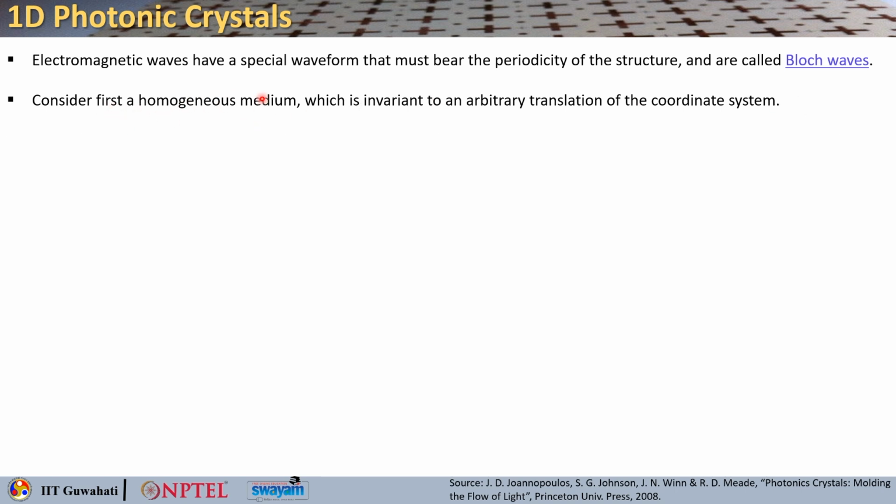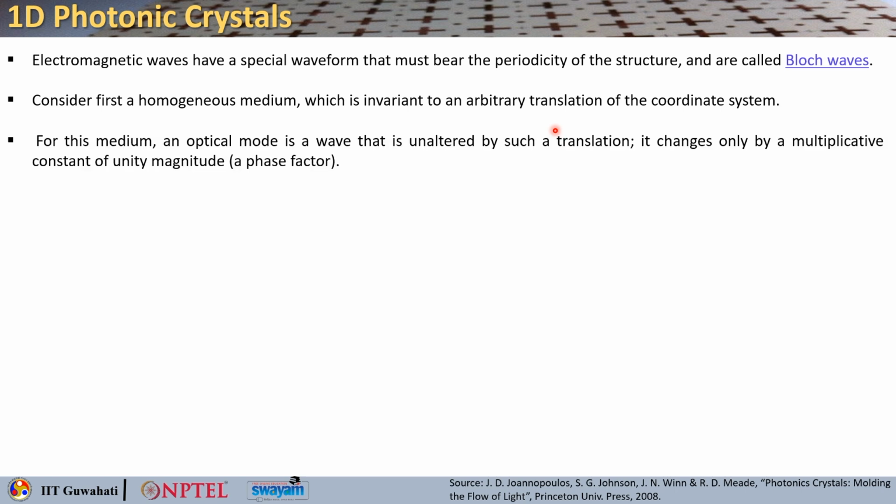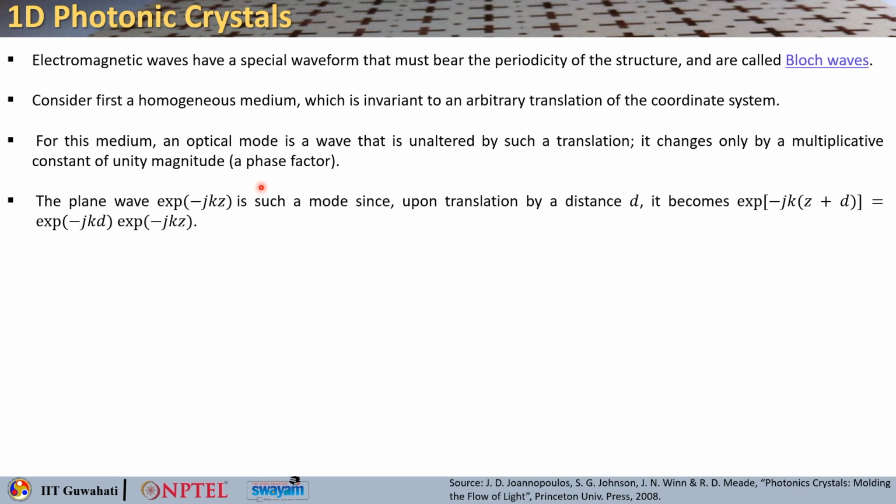First consider a homogeneous medium, which is invariant to any arbitrary translation of the coordinate system. For this medium, an optical mode is nothing but a wave that is unaltered by such a translation. It changes only by a multiplicative constant of unity magnitude, something like a phase factor.